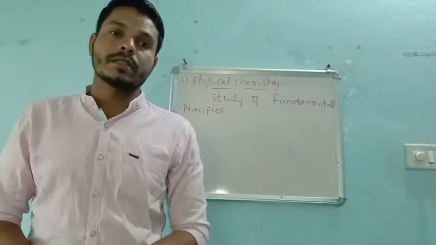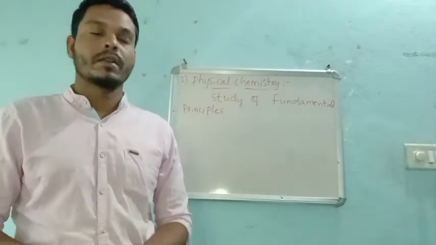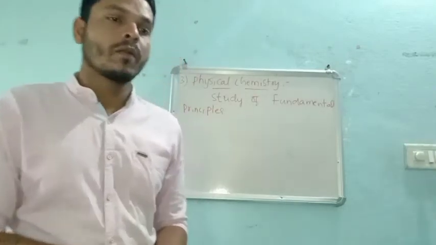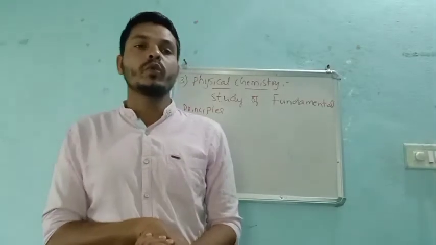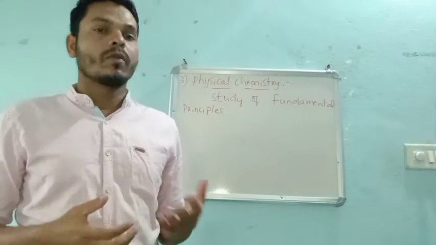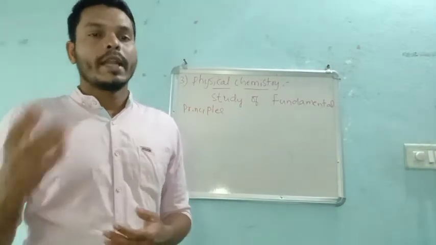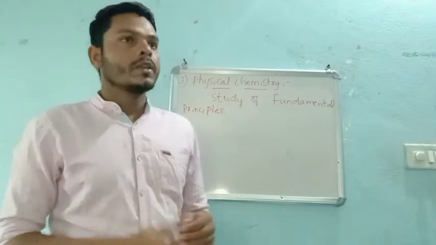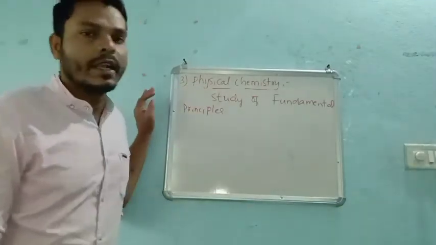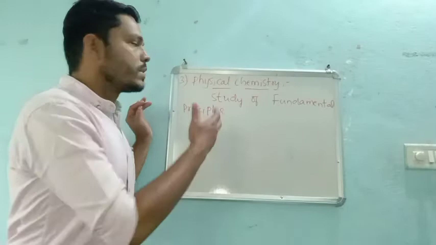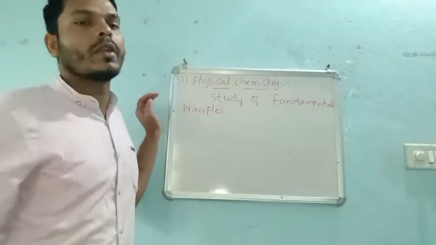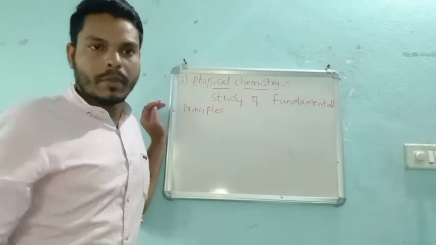You have a very good chapter next year, electrochemistry, in which we see how to convert chemical energy into electrical energy with the help of a galvanic cell. Such things we study in physical chemistry.